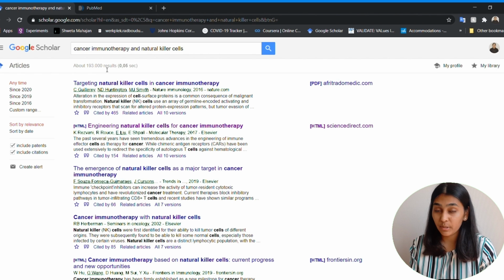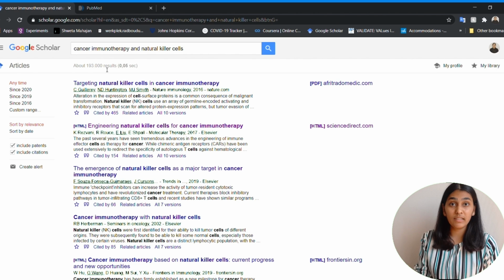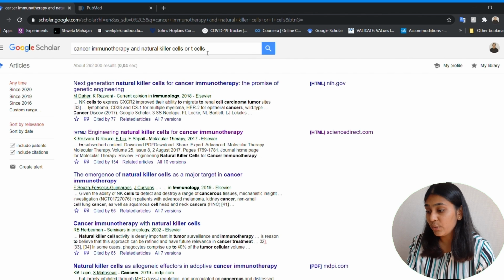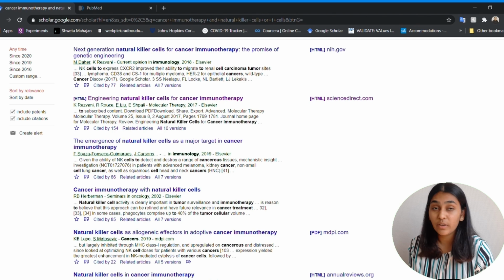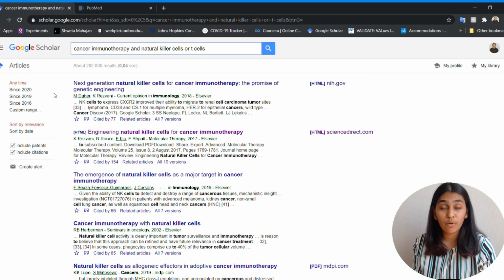Now for example you want to look for scientific papers which are using natural killer cells or T cells, then you simply type that in. So now you will get all the scientific papers which are using natural killer cells or T cells for cancer immunotherapy. Further, using the tools here on the left hand side, you can select the time period from which you would like to view the scientific papers.